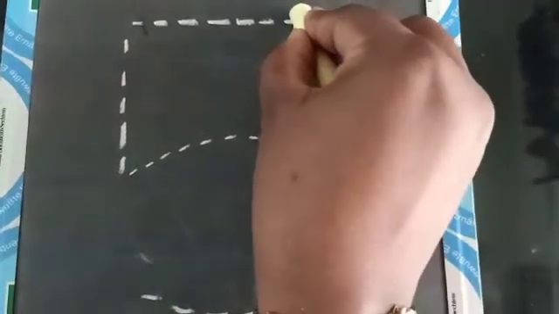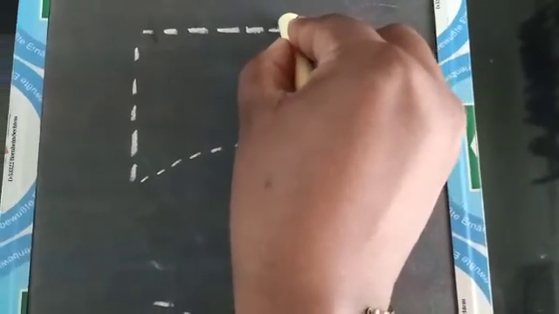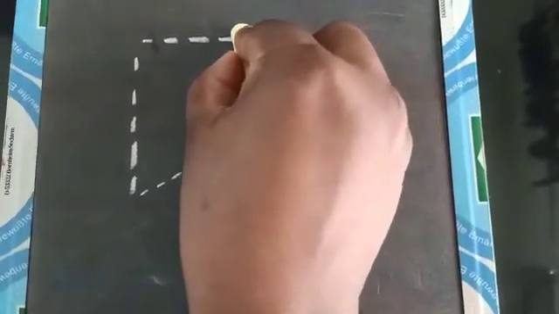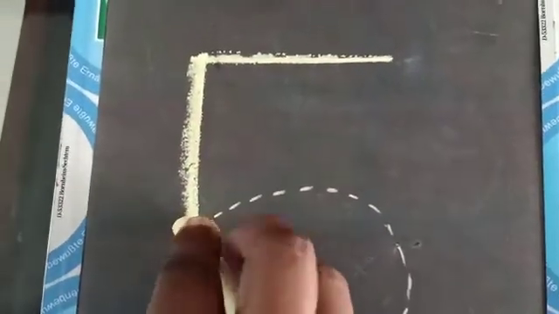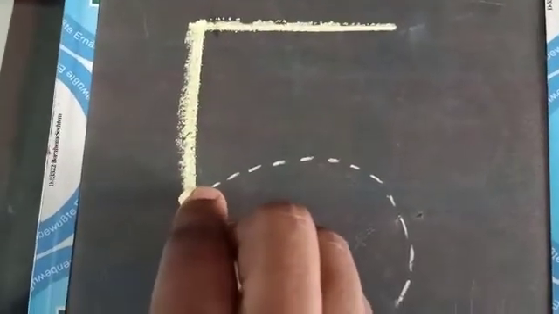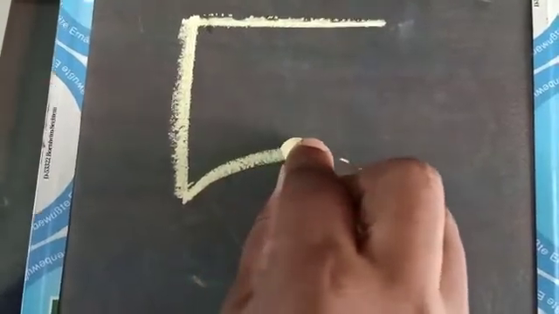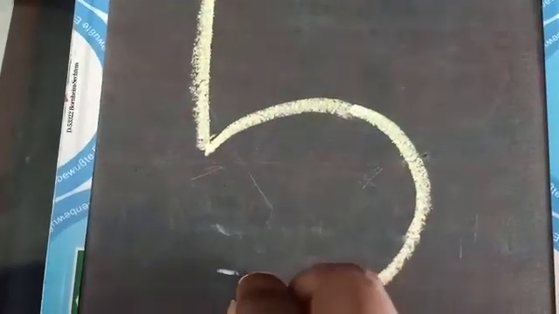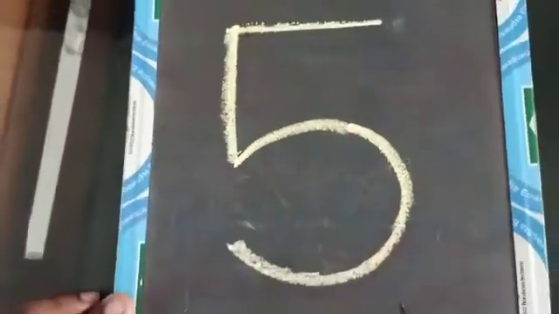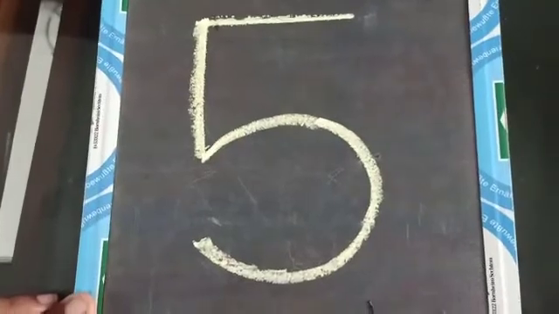First of all, we will make a slipping line from here to here. And then we will make a standing line and a reverse C curve like this. Number 5.